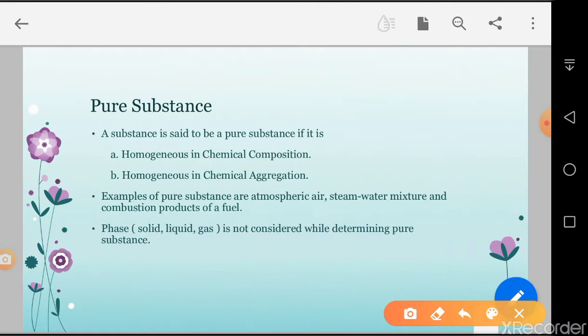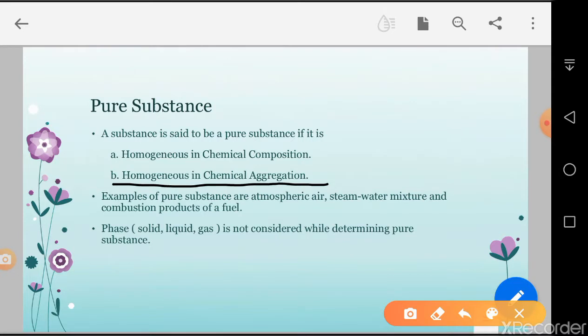Pure substance. A substance is said to be pure if it is homogeneous in chemical composition and homogeneous in chemical aggregation.